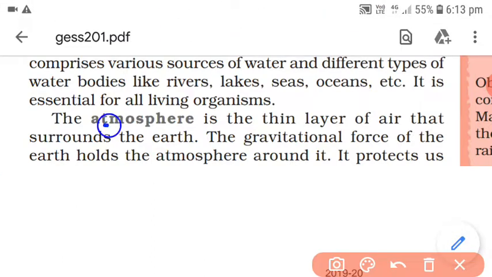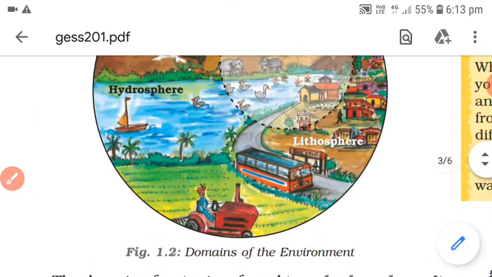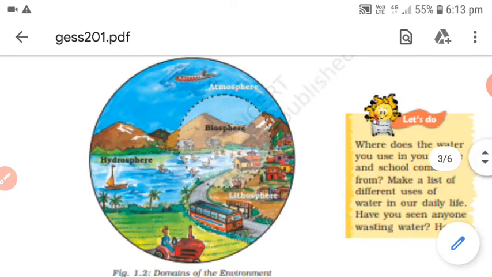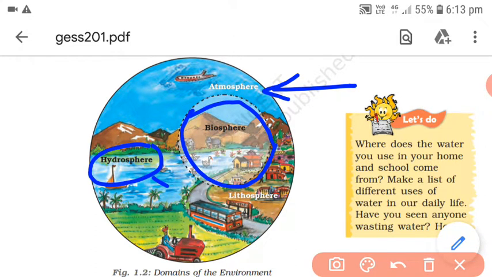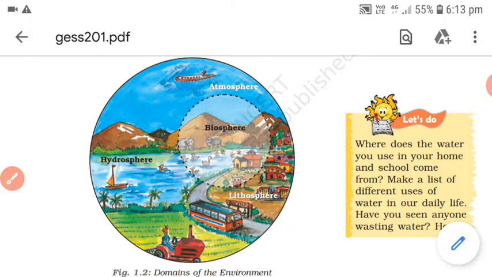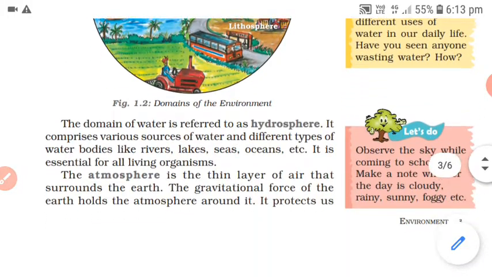Next you will find the atmosphere, that it is the thin layer of air that surrounds the earth. So the thin layer of air, here in the picture you will find number of spheres. So as you can see again, so this is your atmosphere. So the thin layer of air is your atmosphere. As you can see, this is hydrosphere, the water, biosphere, that is interaction of all these three, means including land, water and air. और इन तीनों के इंटरेक्शन से ही लिविंग ऑर्गेनिज्म can survive, because हमें इन तीनों की ज़रूरत पड़ती है. Now let's move ahead.